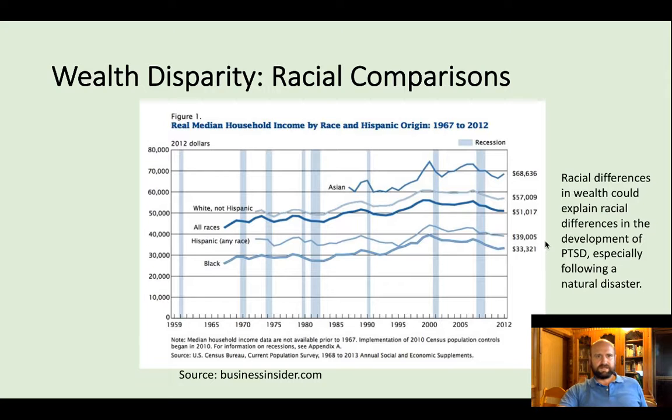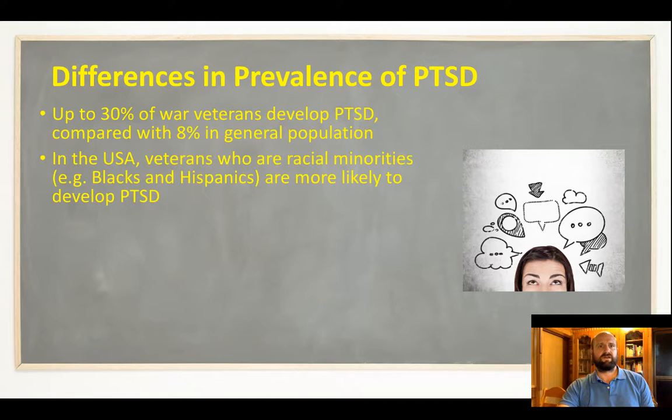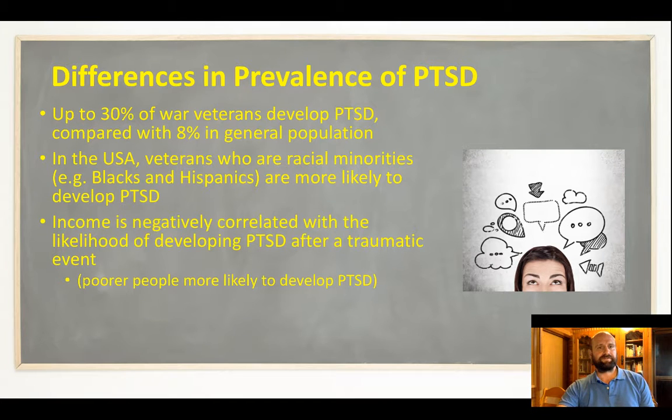Sorry, thinking out loud. So this gives a little bit of context because what we're saying here is that maybe Hispanic and black people, which has been shown for them to develop PTSD more often, is based on their resources, their ability to deal with trauma and the aftermath of trauma, based on their resources, their socioeconomic status. Okay, so one possible answer for this is simply they're exposed to more trauma. But we saw in Solomon's study that even though the men were more exposed to trauma, they got less PTSD. So that doesn't really stack up.